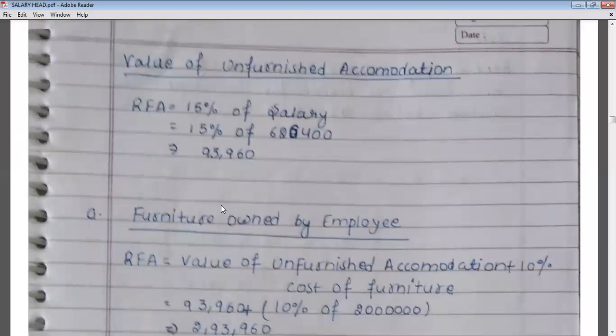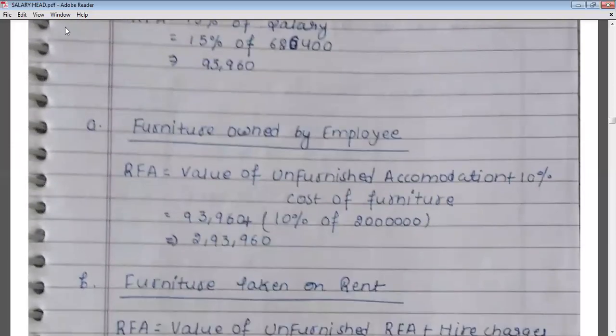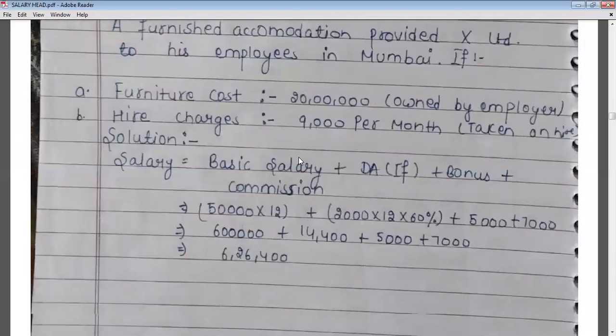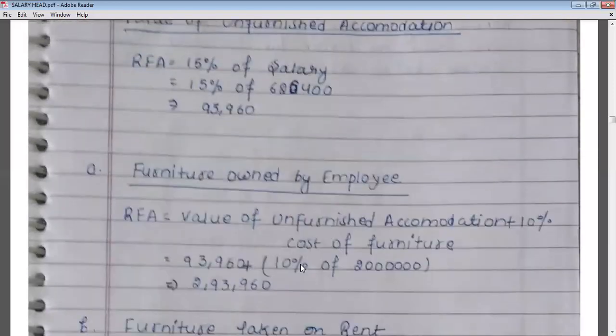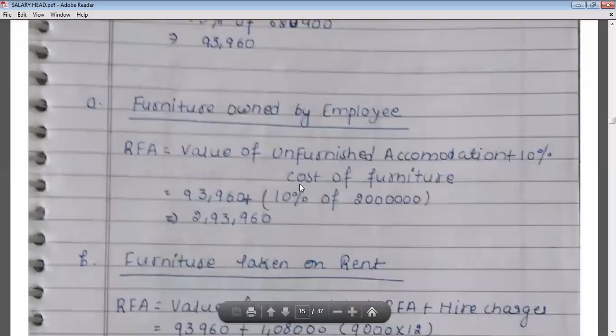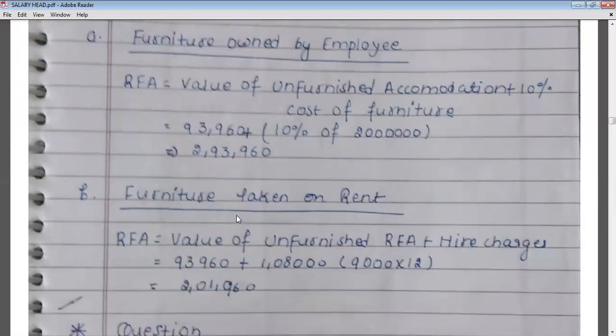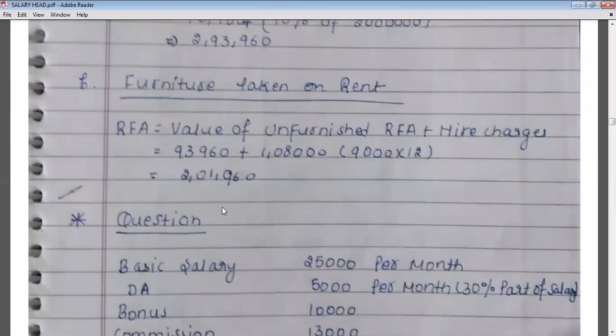The value of unfurnished accommodation is 93,960, as already calculated, and the cost of furniture is 20 lakhs, so 10% of 20 lakhs is 2 lakhs. So the total taxable value of furnished accommodation in the first case is 2,93,960. Let's move on to the second case.